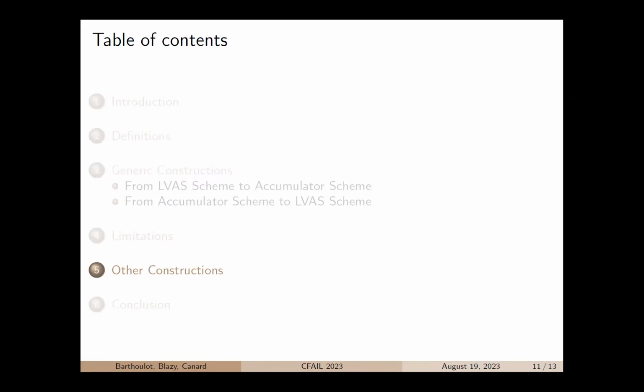So before concluding this presentation, as you may have noticed, an LVAS scheme is composed of the algorithms that compose a signature and aggregate signature schemes. Thus, it is quite natural to ask ourselves, is there a relationship between signature and aggregate signature schemes and accumulators? So we tried to do this again, and we failed. So let me briefly give a word about these other failures.